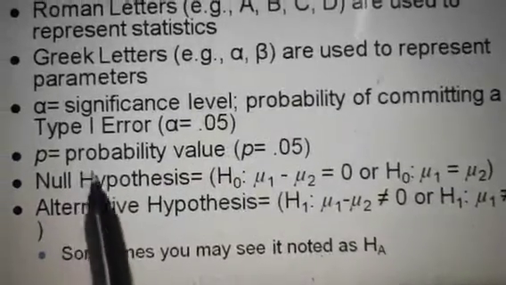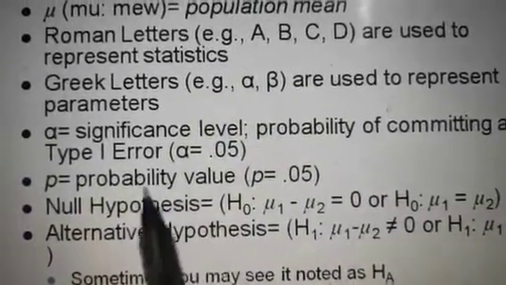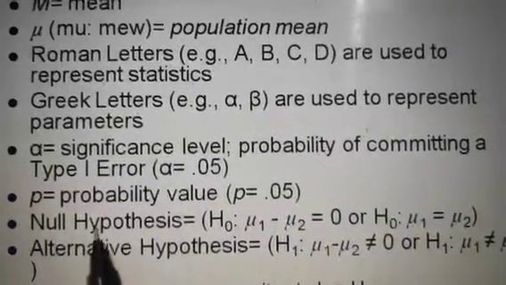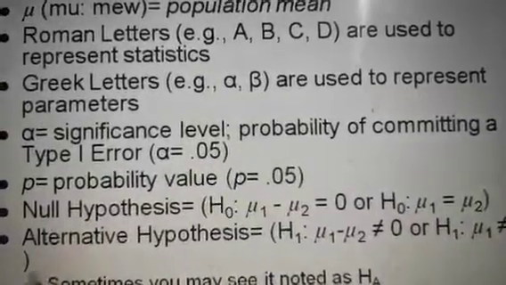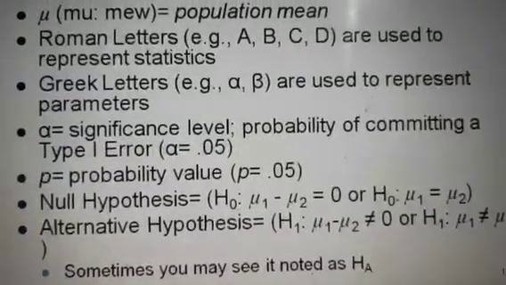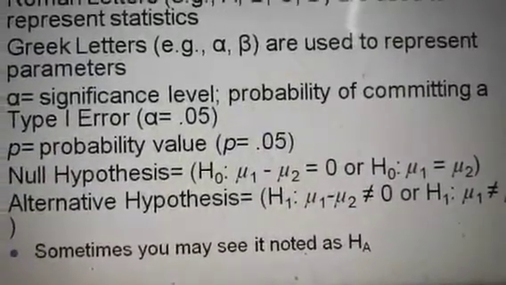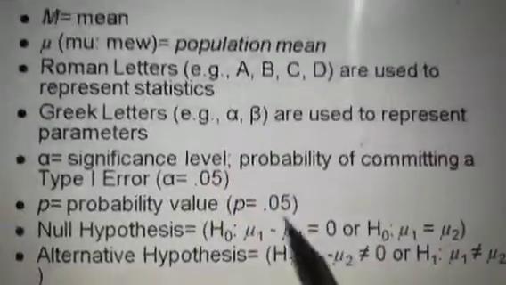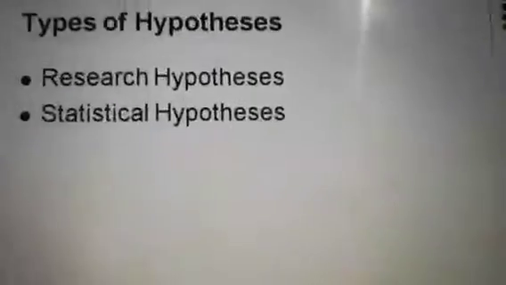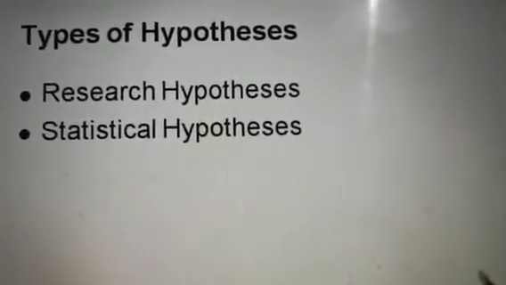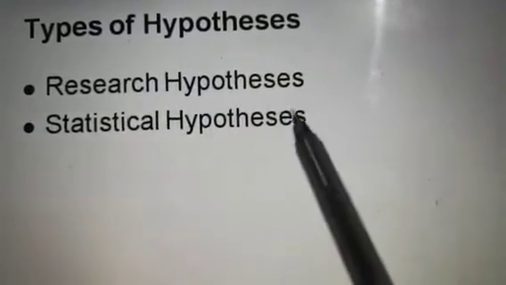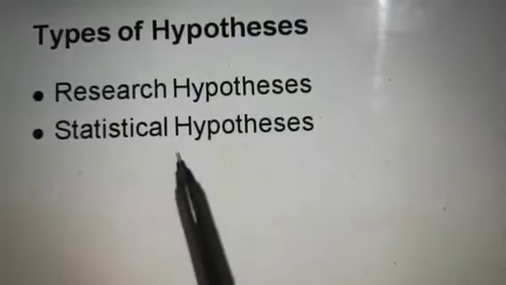There is a term null hypothesis and there is a term alternative hypothesis. This is the testing type of parameters. Null hypothesis can be shown by H0 and alternative hypothesis could be said by H1. And sometimes you may see it noted as HA also. So these are all the simple symbols generally used to test the hypothesis. So I may say that there are two major types of hypothesis: one is research hypothesis and another is statistical hypothesis.